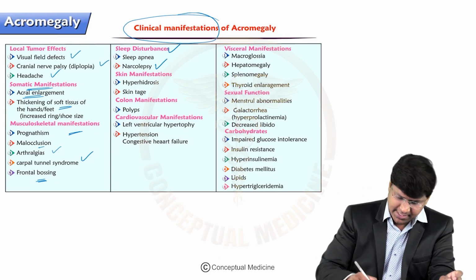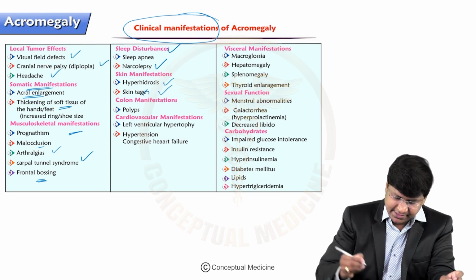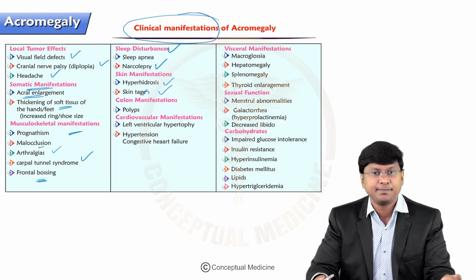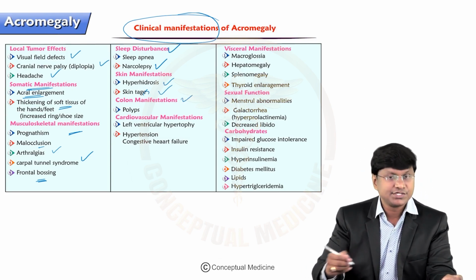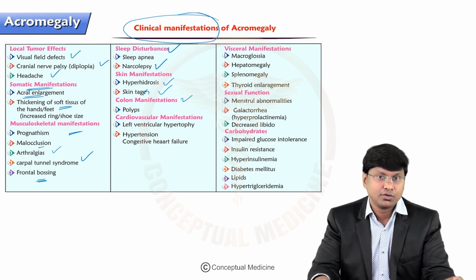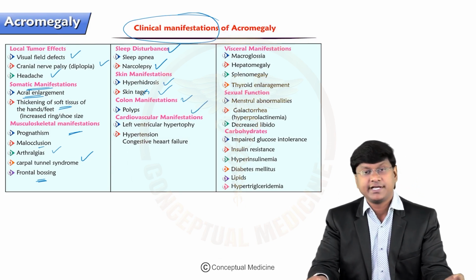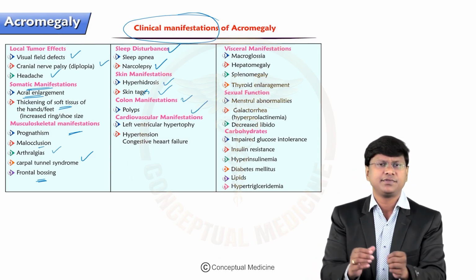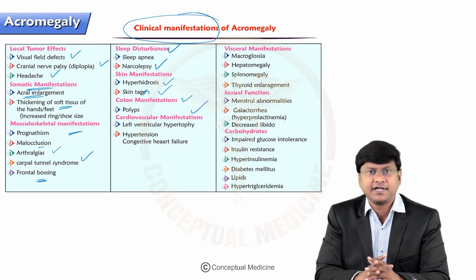Skin manifestations, hyperhidrosis as well as the skin tags. Hyperhidrosis is nothing but profuse sweating. The colon manifestations, I have said you, like polyps, and they can progress even to develop the carcinoma colon. Cardiovascular manifestations, they can have left ventricular hypertrophy. And why do you think left ventricular hypertrophy? That is because of your hypertension.